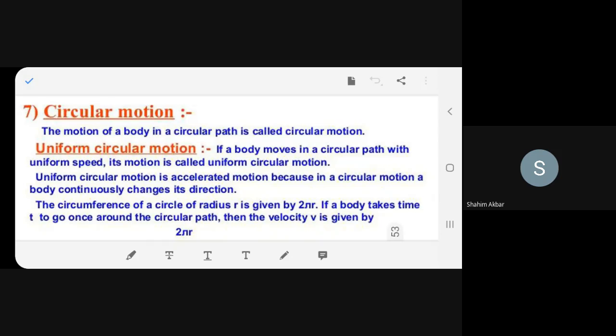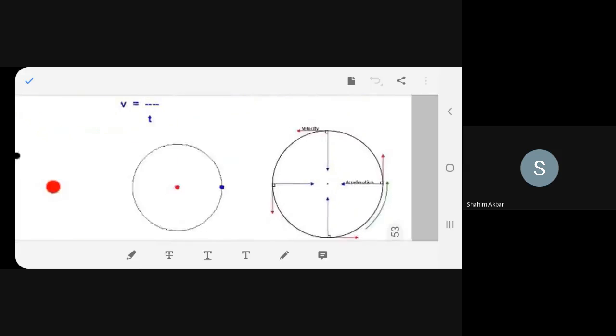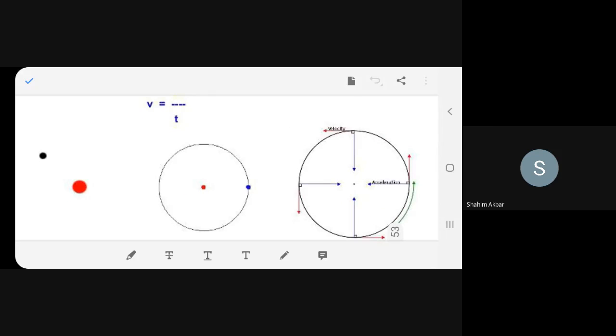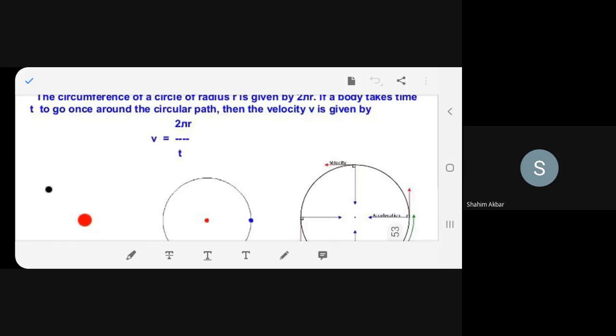Now what we'll find? How do you define velocity? What is the formula of velocity?